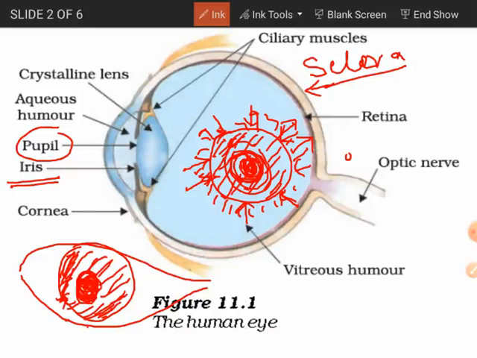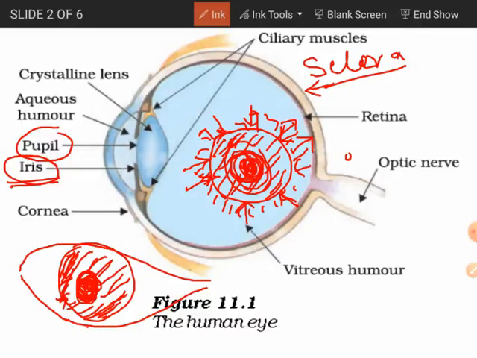The size of this pupil is to control the amount of light entering our eye. The pupil is not a part, but rather that small empty hole at the center, which we call the pupil, but the function is done by the iris. By relaxing or contracting the ciliary muscles, the size of this pupil will increase or decrease.